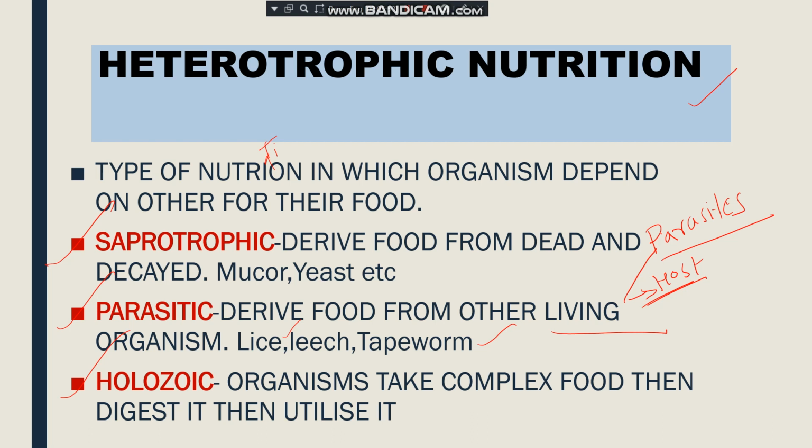They have to take the complex food, then they have to digest it, means they have to convert that complex food substance into simple substances so their body can absorb it. So holozoic is the type of nutrition in which organisms take complex food substances, then digest them and then utilize them.